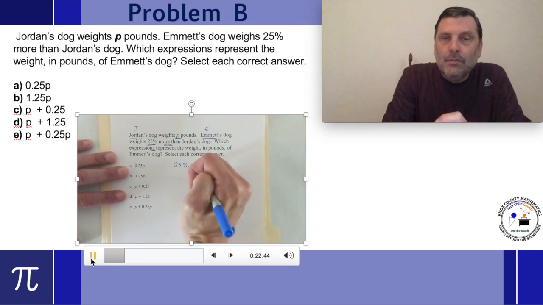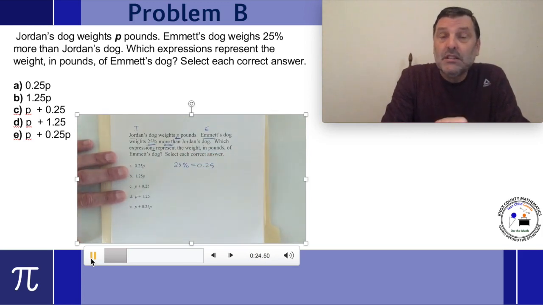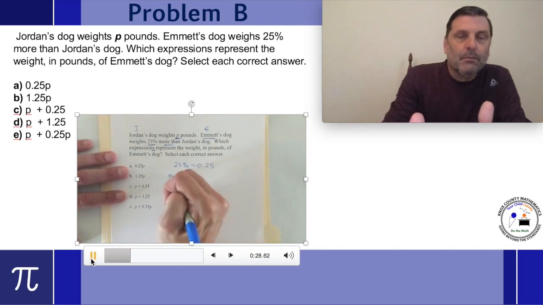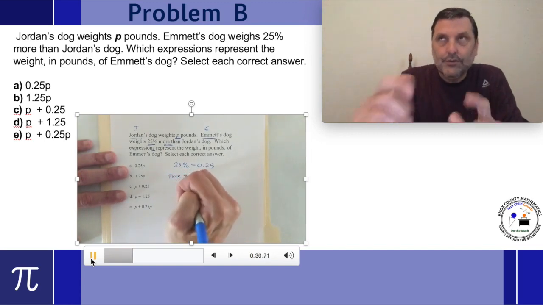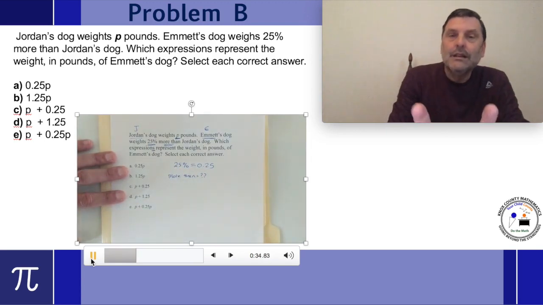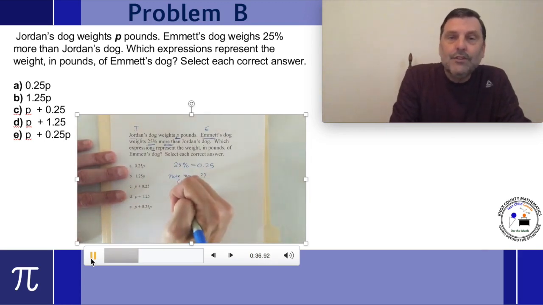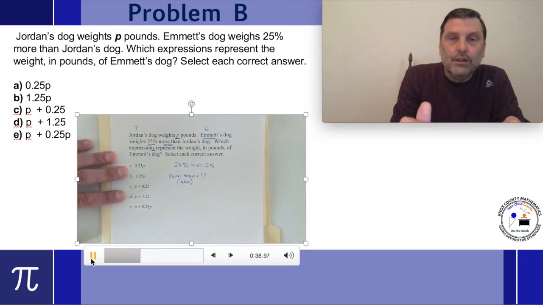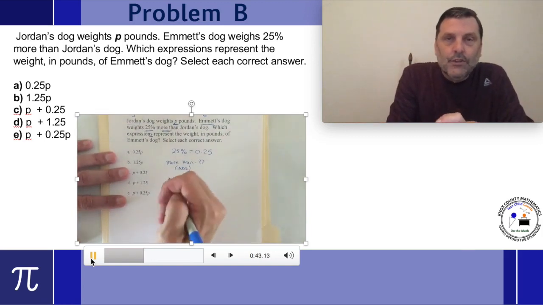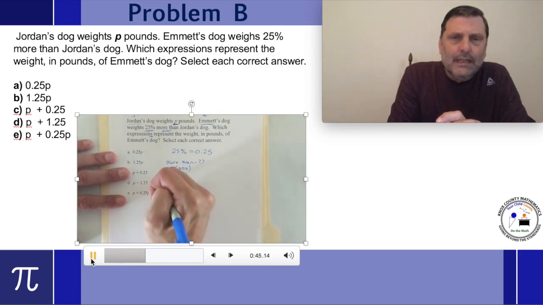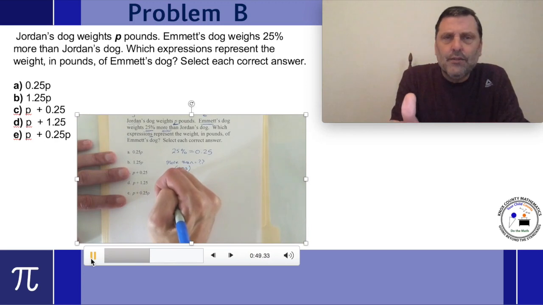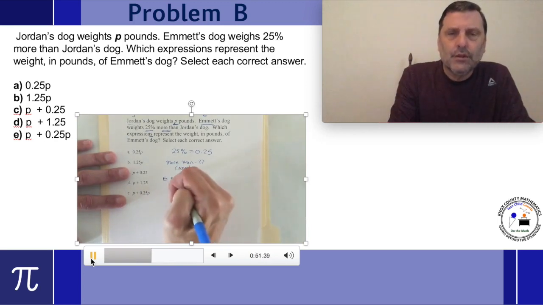Okay, as a reminder, 25% is 25 hundredths, written as a decimal. Now, the words more than, as a reminder from 6th grade and early 7th grade, what does that mean? More than means to add on to it. It's more than Jordan's dog. So we've got Emmett's dog is Jordan's weight plus 25% of it.